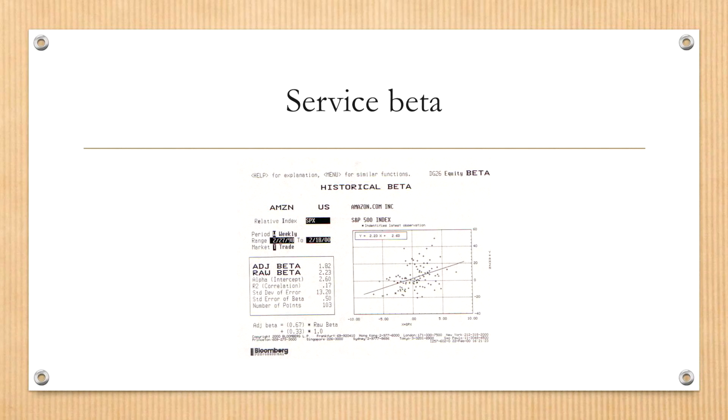However, we only have very limited access to Bloomberg. There's only one machine available in the Financial Analysis Center. But anyway, let's take a look at this Bloomberg beta estimation ticket. And the company is Amazon. Now everybody knows Amazon. It's an online retail company.